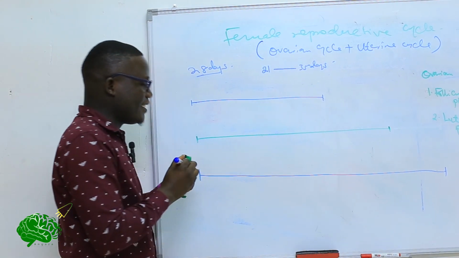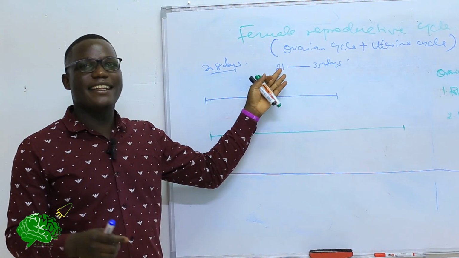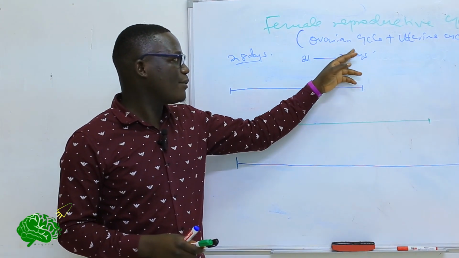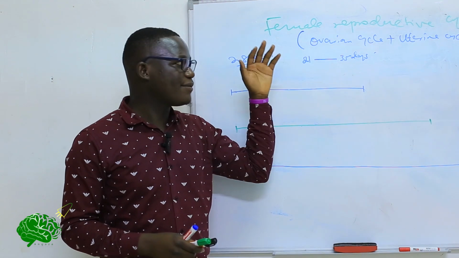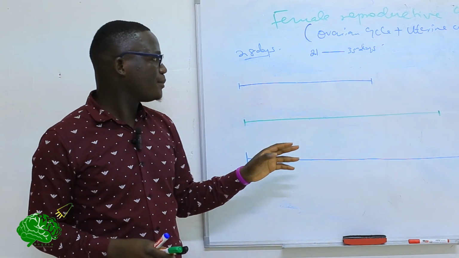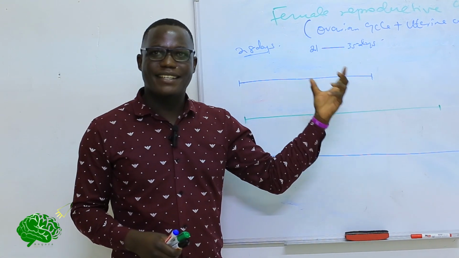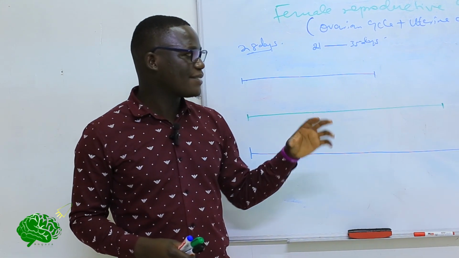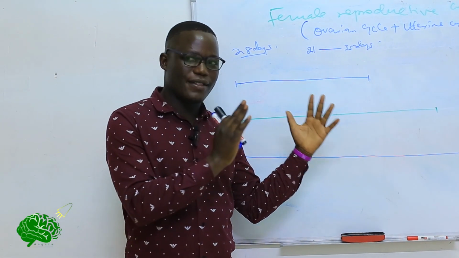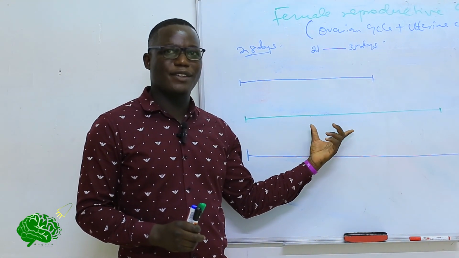So if an individual is taking 21 days, that individual is absolutely fine. And then there are those people who actually take longer days than the other, and they will take about 35 days in this cycle. But I told you, this cycle is divided into two. The first phase is the follicular phase, where the ovum will be released. And then the last phase is the luteal phase. For fertilization to occur, we must have both the sperm and the egg. And that's what we are actually striving to get.